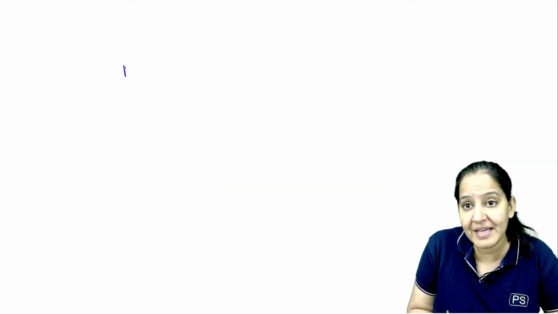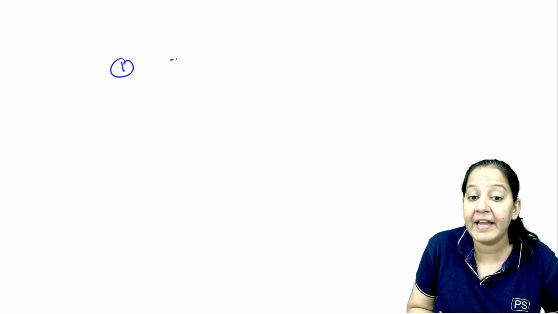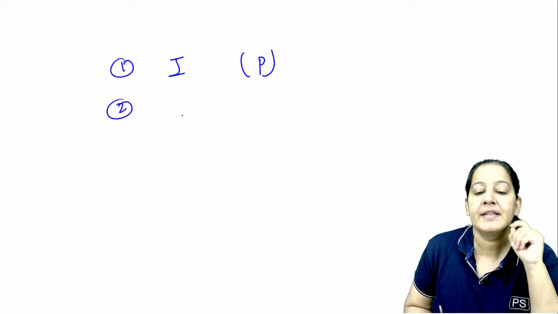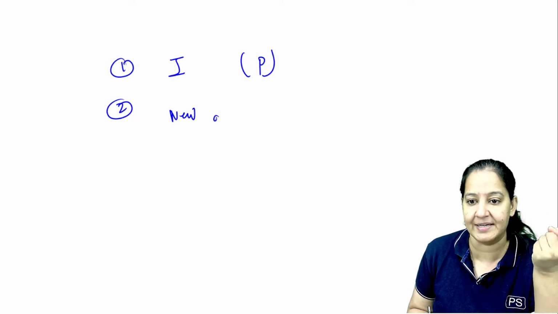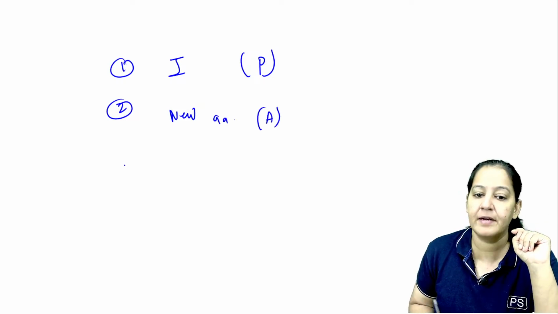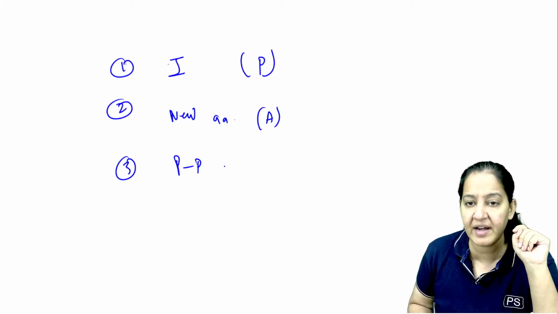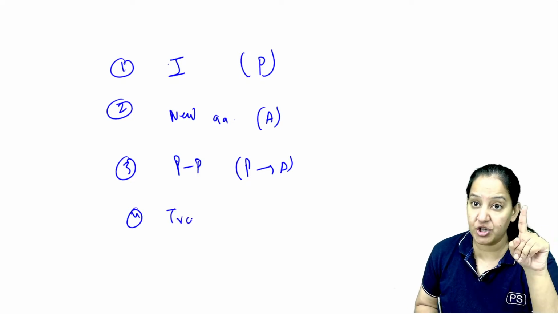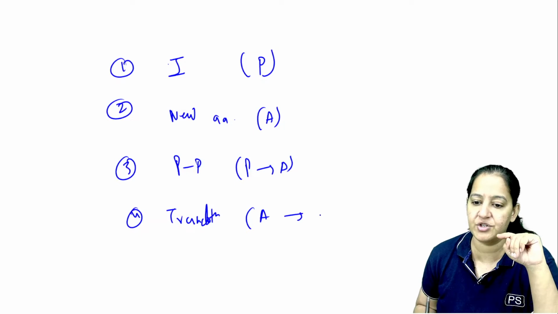So what are the 4 steps, please? The first step is initiation. It takes place on the P window. The first amino acid is coming and binding. The second step is the new amino acid binding on the A window. The third step is peptide bond formation between the new and the pre-existing one and shifting from P to A. And in the last step there is translocation of 1 codon. The complete codon jumping is there, and here the amino acid shifts from A to P.